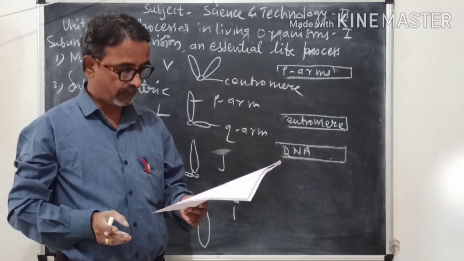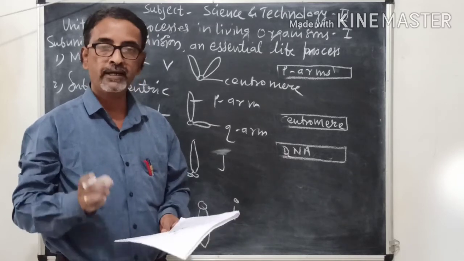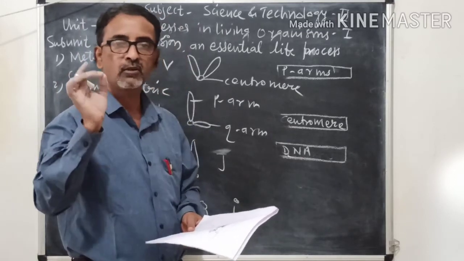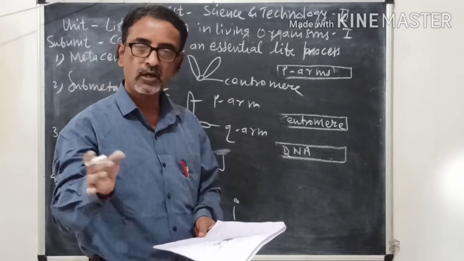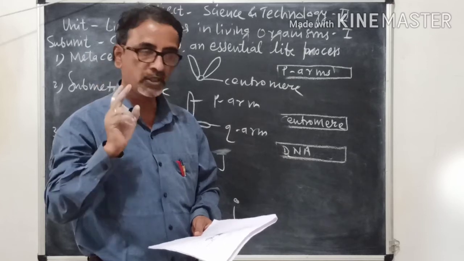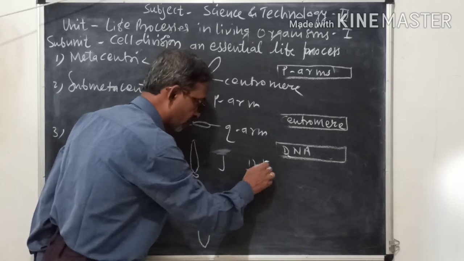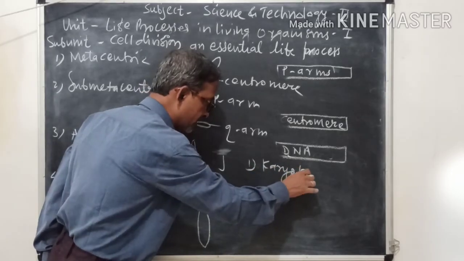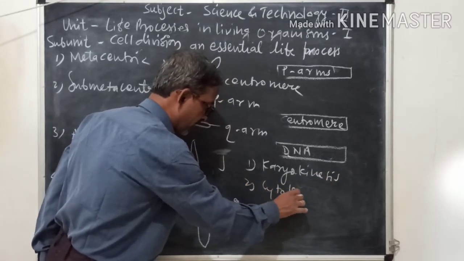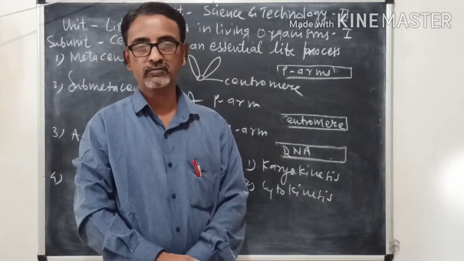And fifth, state two stages of mitosis. Now mitosis, we have seen the definition: a type of cell division in which the chromosome number is always constant or maintained, and it has two stages. We shall see tomorrow. First is karyokinesis and second is cytokinesis. So that is all about today's chapter.